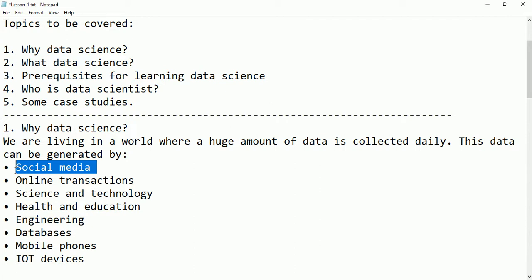These are the social media and so on. They are generating a huge amount of data daily. For example, on Facebook, any like which we give to something is considered as data. The comments we write there or sharing something are all considered as data.